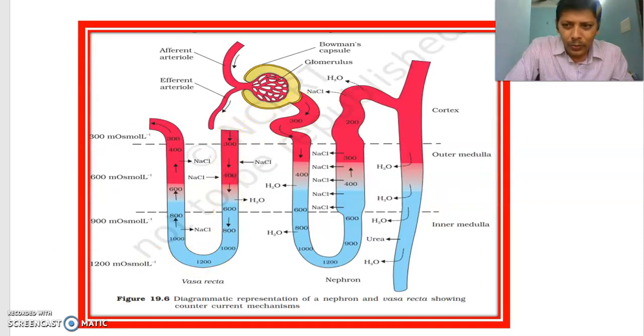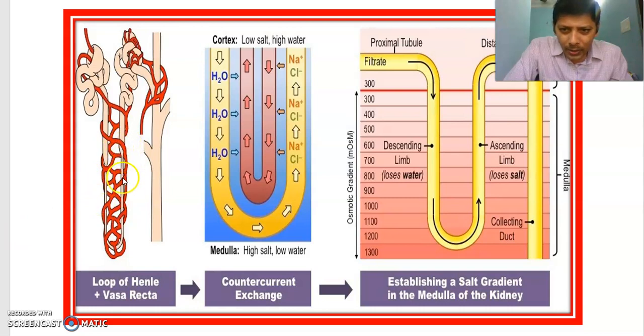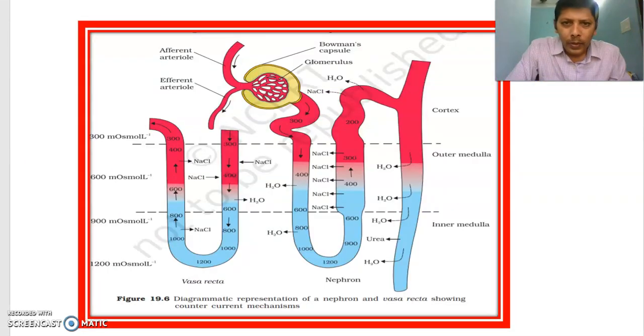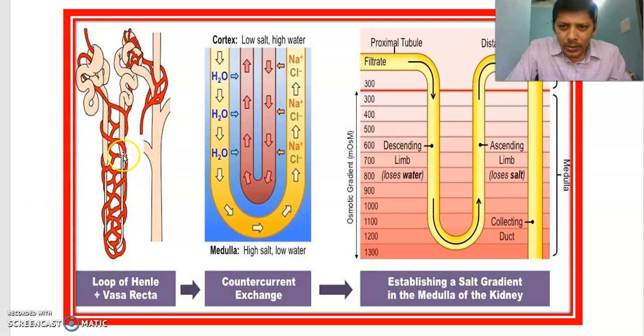They have cut and put it here. This is the vasa recta. Here there is a vasa recta. That vasa recta is here. You can see here. You can also see here. This is the red color one. This is the vasa recta.